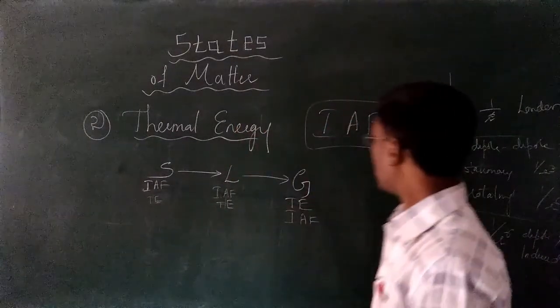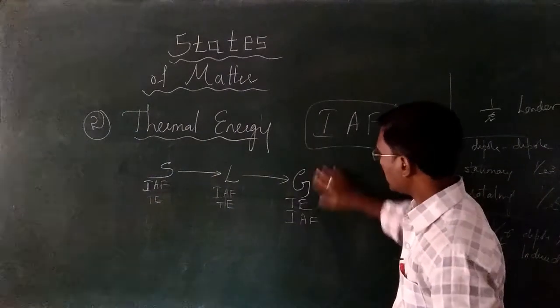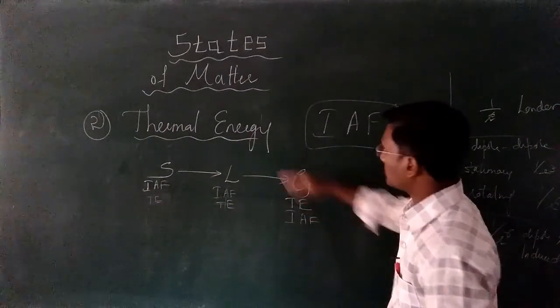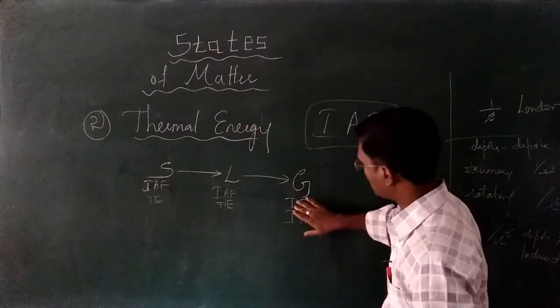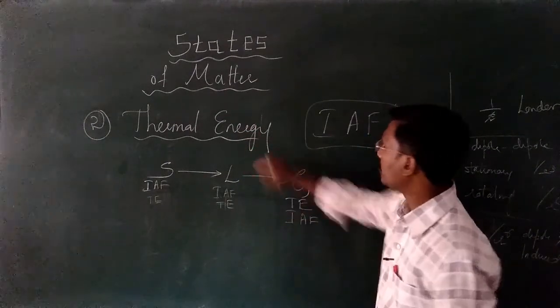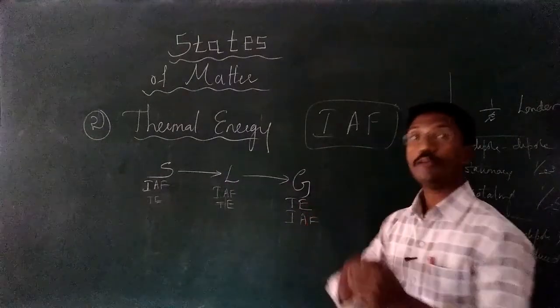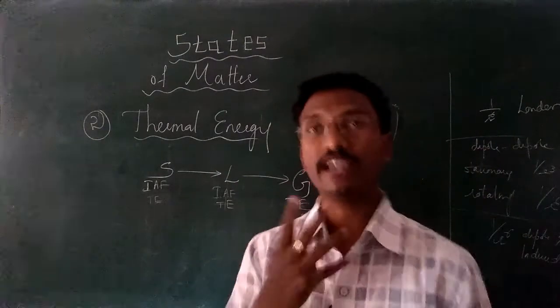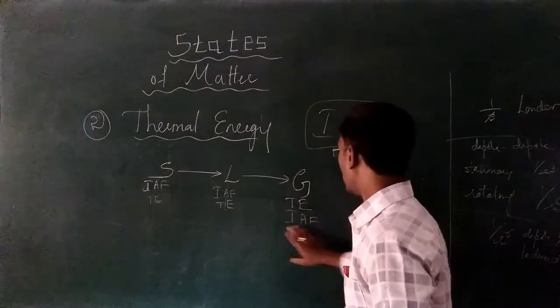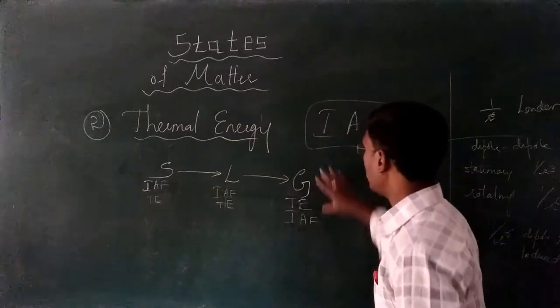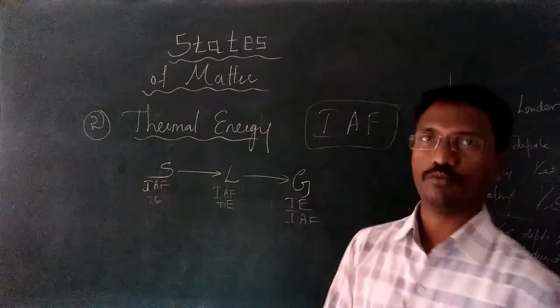Whereas gaseous compounds are where, this is T, T is the thermal energy, the matter in which thermal energy is predominantly greater than intermolecular attractive forces. Such kind of matters are called gaseous compounds.